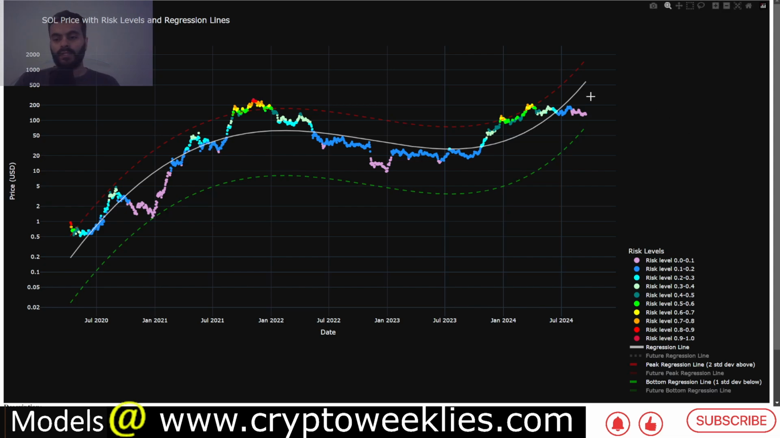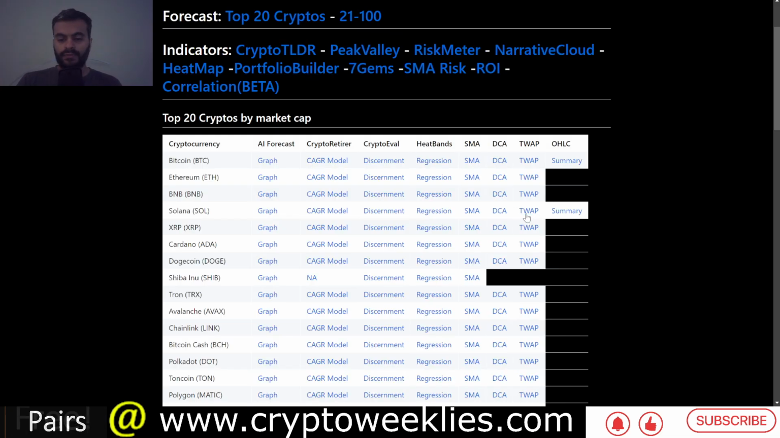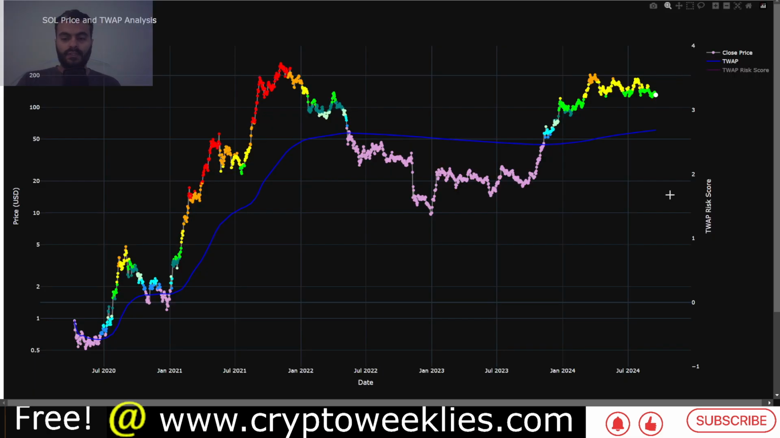So per this model, the bottom regression, if the bull market were to stay intact, would be at around $74. The base case, or the fair value regression, is at around $580 for Sol. In terms of time weighted average price, which is the longest standing model, it considers the longest standing price action to identify some of the low risk times to DCA.